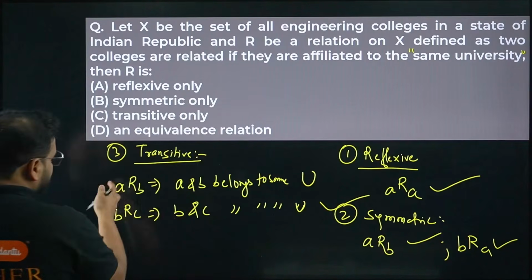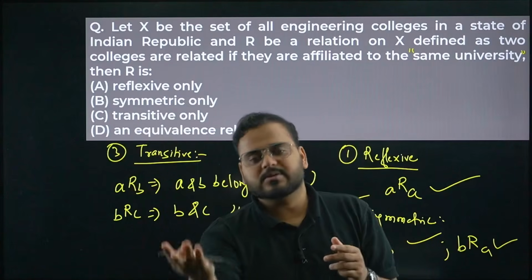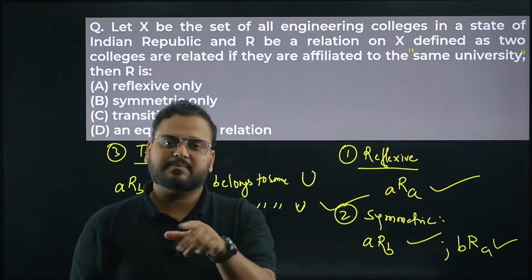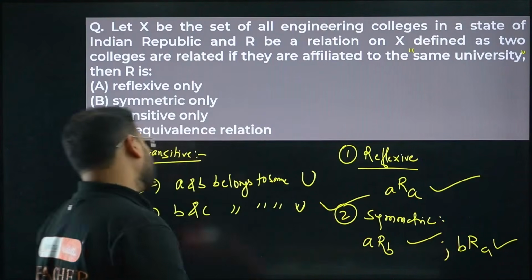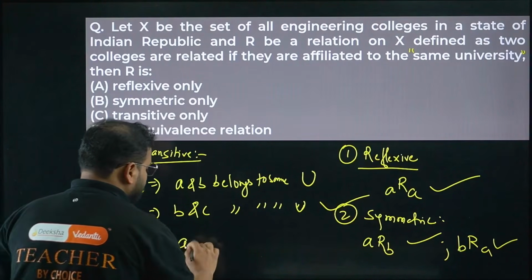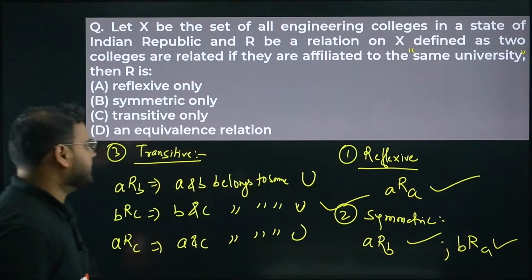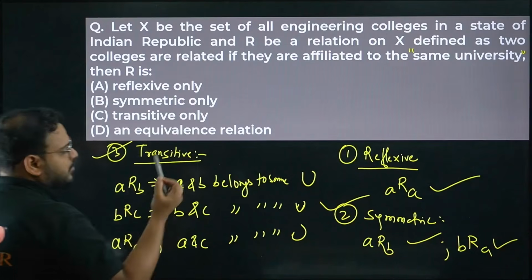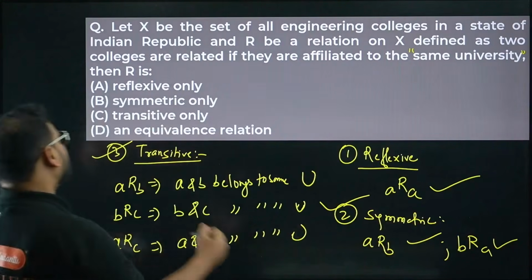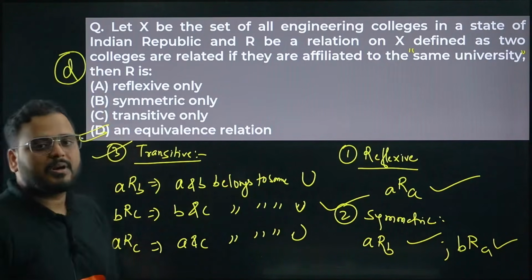Then A and B belong to the same university, and B and C belong to the same university, so A and C are also in the same university. AB and BC are from the same university, so AC will also have the same university affiliation, okay? It means it is also true. So a relation which is reflexive, symmetric and transitive at the same time is called an equivalence relation. Option D is correct.